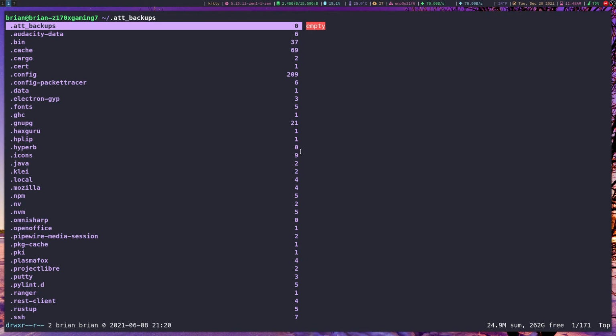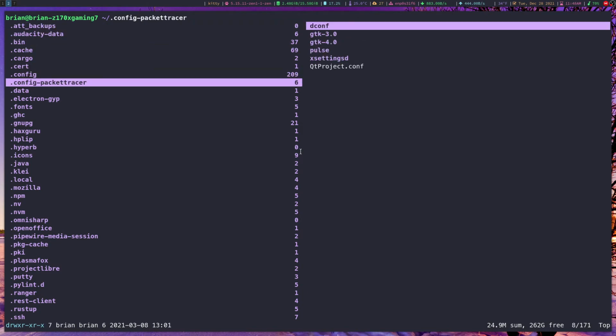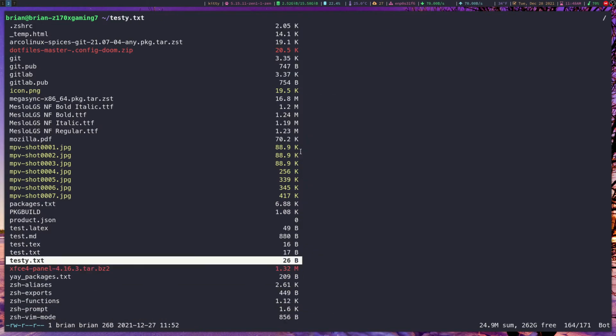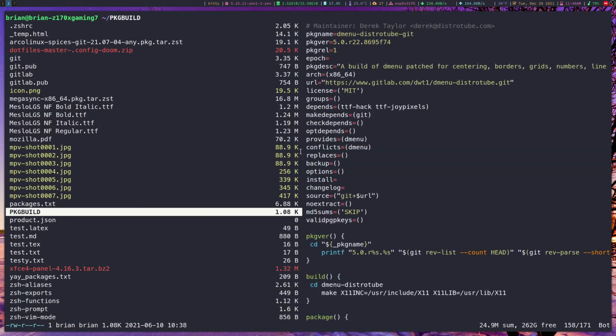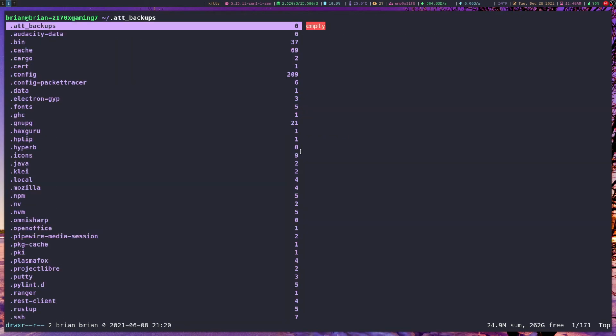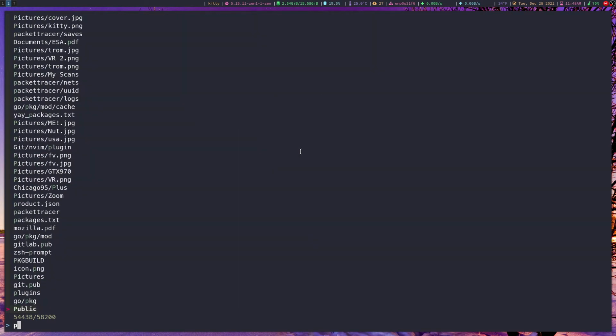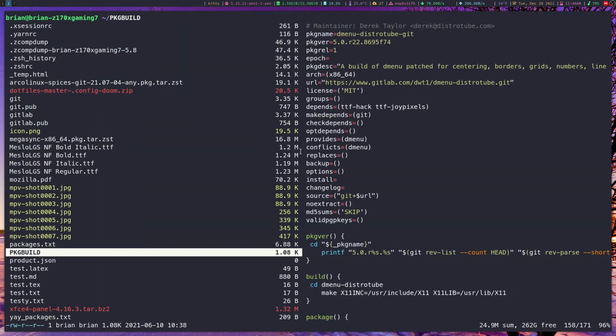There is one more thing I want to show you here, and that's the built-in Fuzzy Finder. So let's say you're in your home directory and you wanted to look for a specific file. Let's use package build as an example. All you would have to do is do Control F, which brings up Fuzzy Finder, PKG, hit enter, and it jumps right to it. So you don't even have to know what you're looking for. You can use Fuzzy Find like you do in Vim to access things easily here in Ranger.